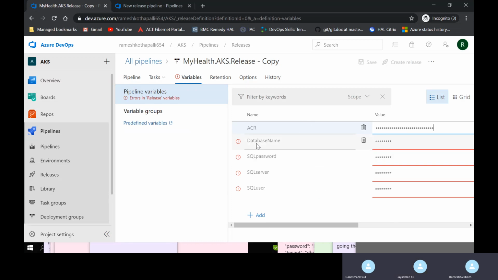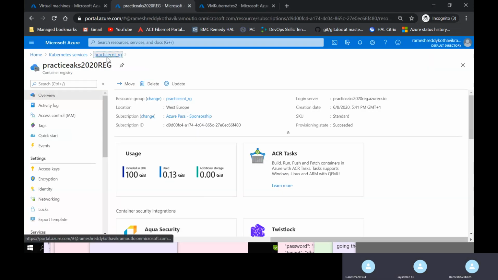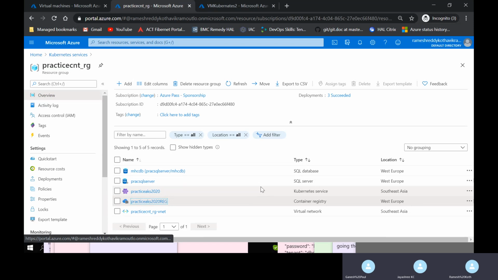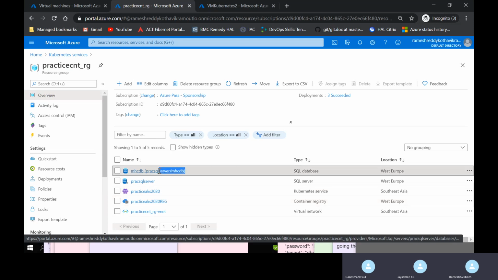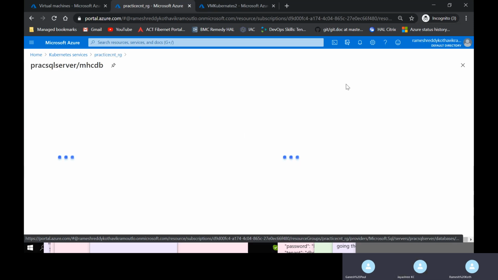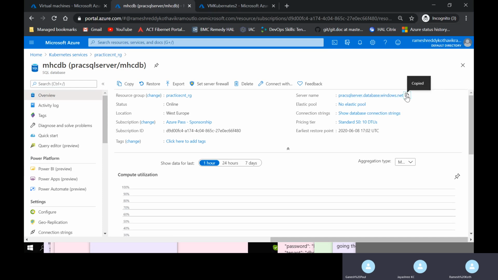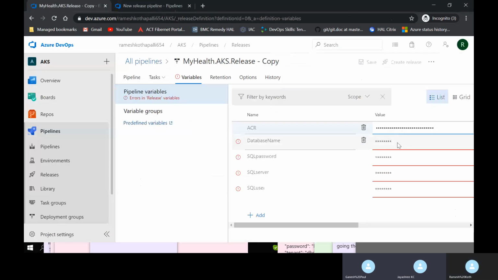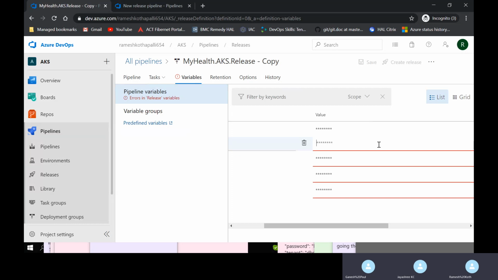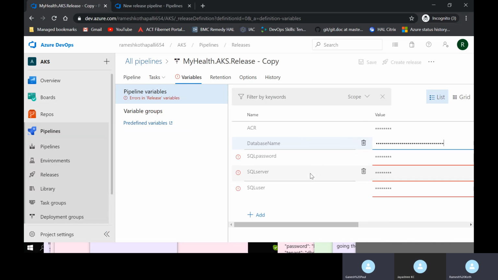Okay. Then the database name. Name is enough, right? No, not that. Okay. Take that name. Yeah. SQL password, SQL server.